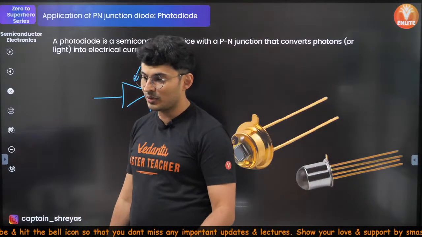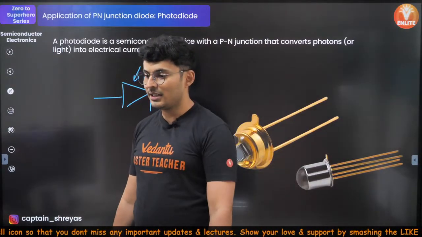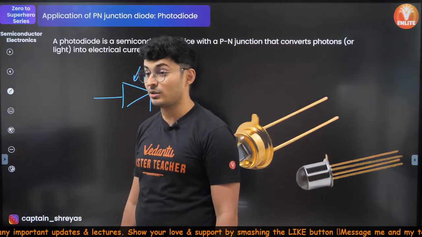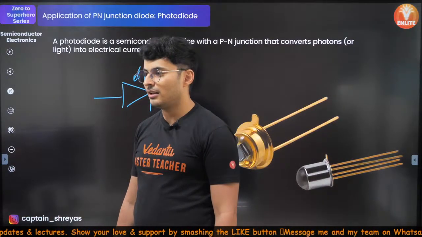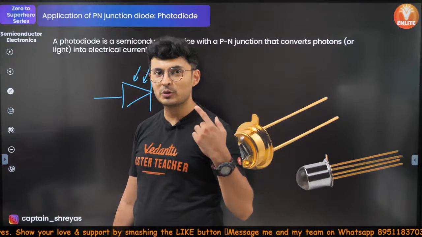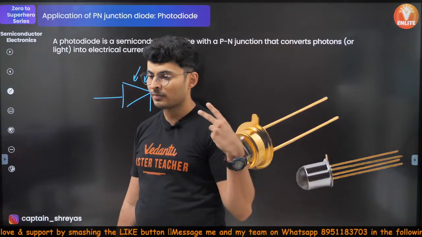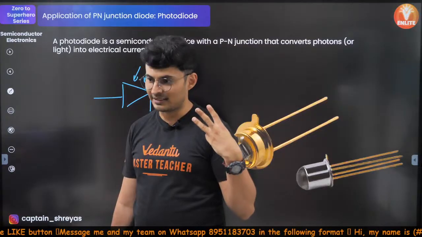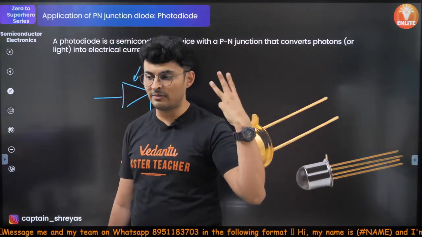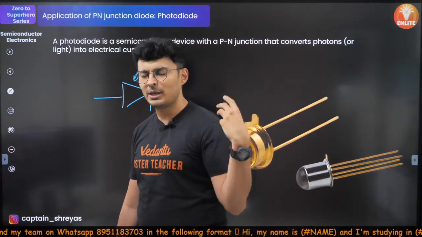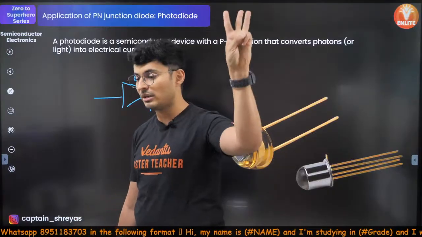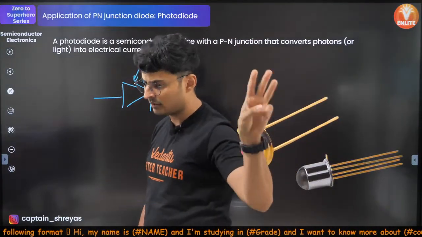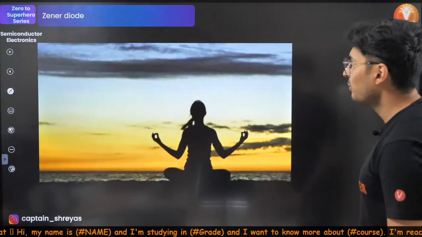Okay, understood? Clear? Yes. Aisha, looks like you did not attend my class yesterday. So I started wearing glasses from yesterday. And I don't have a power, but it looks cool. Number one. Number two, it looks cool as well. And number three, it protects my eyes. So those are the three reasons why I'm wearing the glasses. Is it clear? So next time anybody asks why Shreyas is wearing glasses, you should give all these three reasons. The first two are very important. The third one is not so important. Alright, moving on to the next one.